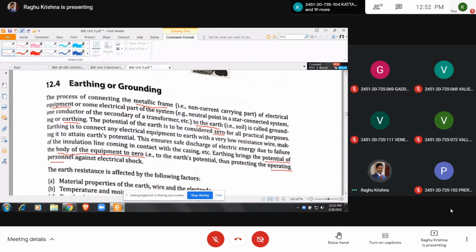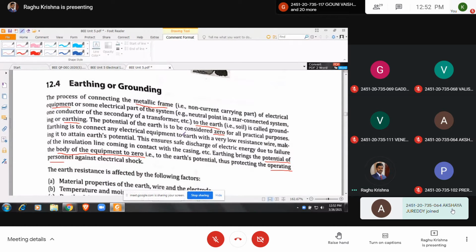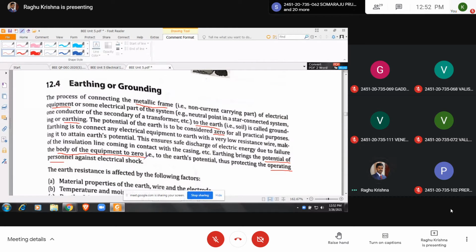So earthing means the process of connecting the metallic frame of the electrical equipment or some electrical part of the system to the earth. Earthing brings the potential of the body of the equipment to 0, and this protects the operating personnel against electrical shock.